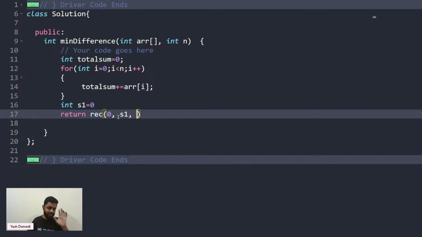Is that clear? You can write 0 in the chat. Initially, I have not taken any element in my subset S1, so that is why the sum S1 is going to be nothing but 0. Is that clear?